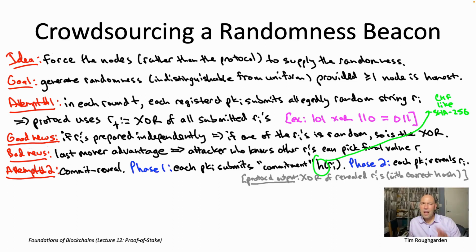Now that intuition is not quite right, because all the protocol is in a position to do is compare hashes. First, the hash of whatever string you report in phase two, and second, the hash value that you reported in phase one. If those match, then the protocol is going to accept your phase two contribution, which means that if a node was somehow capable of producing some alternative report, some R_i prime, consistent with the hash of R_i that it computed in phase one, that would be a way to trick the protocol.